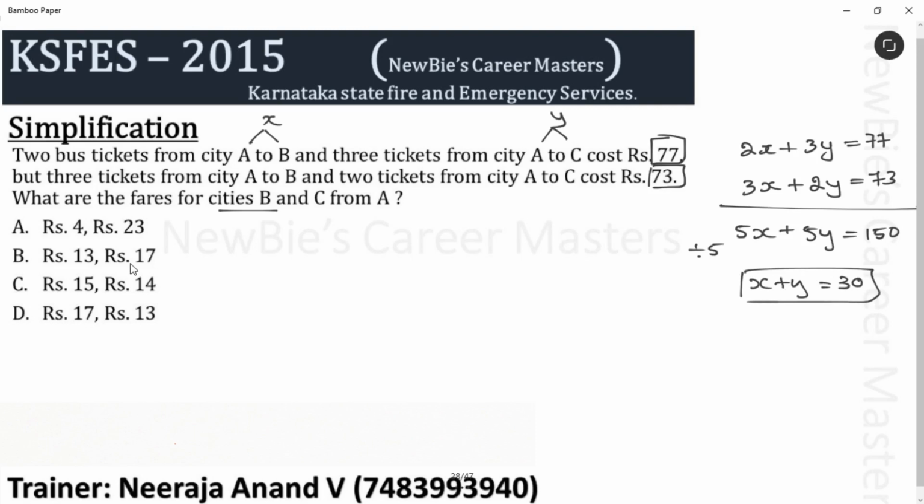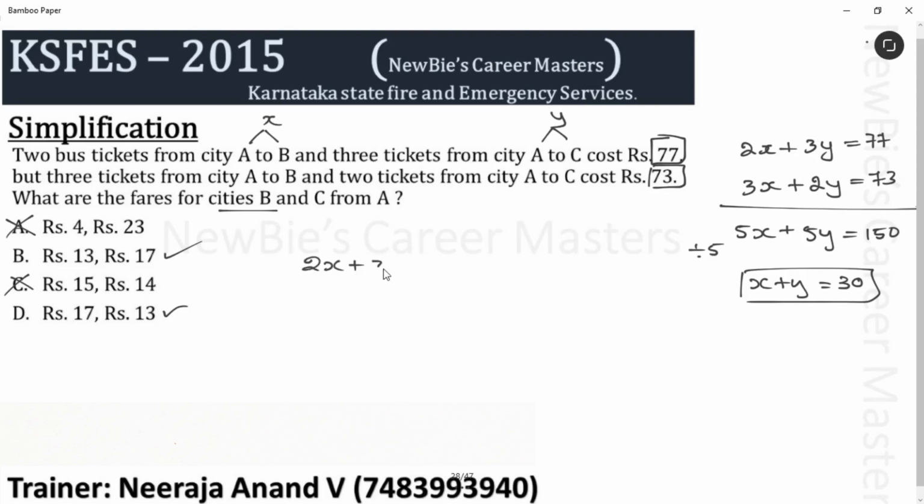Okay. Check in the options. They have given both tickets. Take the summation. 23 plus 4, 27. This is not the answer. Second option, 13 plus 17. Summation is 30. Okay, this could be the answer. Let's come to third option. 15 plus 14, 29. Definitely this is not the answer. Then last one, 17 plus 13. Again we are getting 30. These are the two possible answers. Am I clear? Newbies, if fourth option gives you different sum than 30, you can fix B as the answer. Since both options are giving us summation 30, we have to continue this.